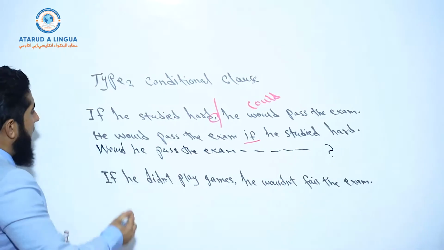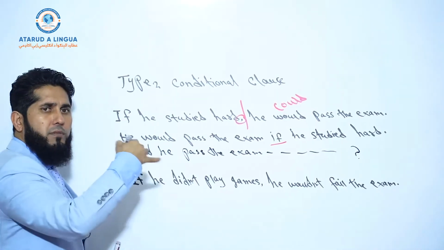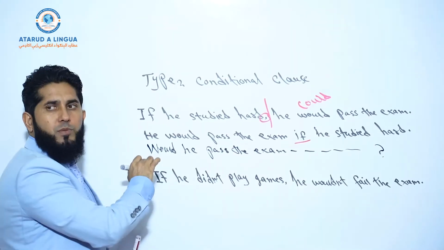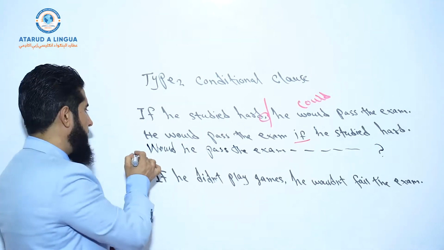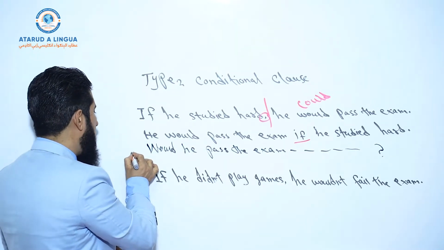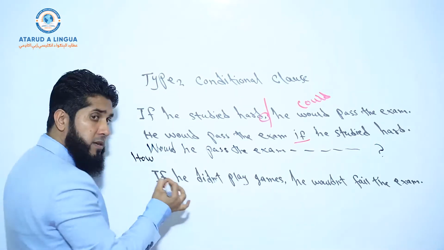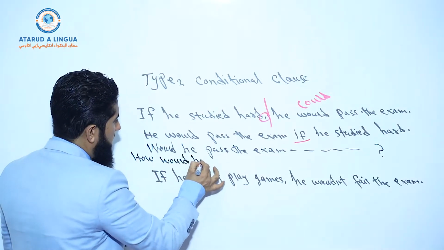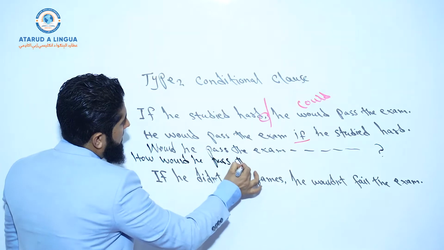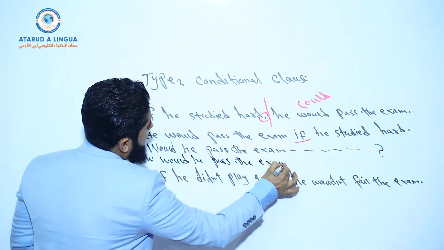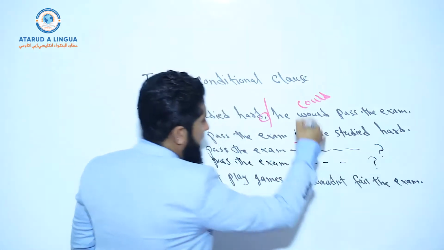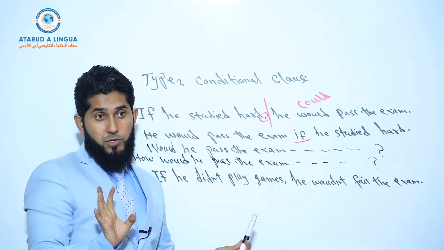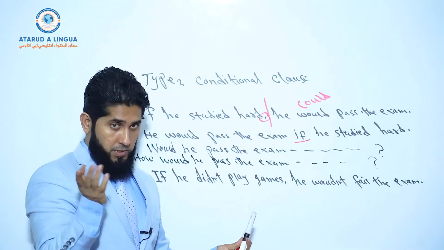Understood? And now, if you want to make it a WH or information question, you just bring your information question word before would, okay? For example, why, how, where, when. How would he pass the exam if he studied hard? Okay, in the if class, no change. Understood? You got the point?